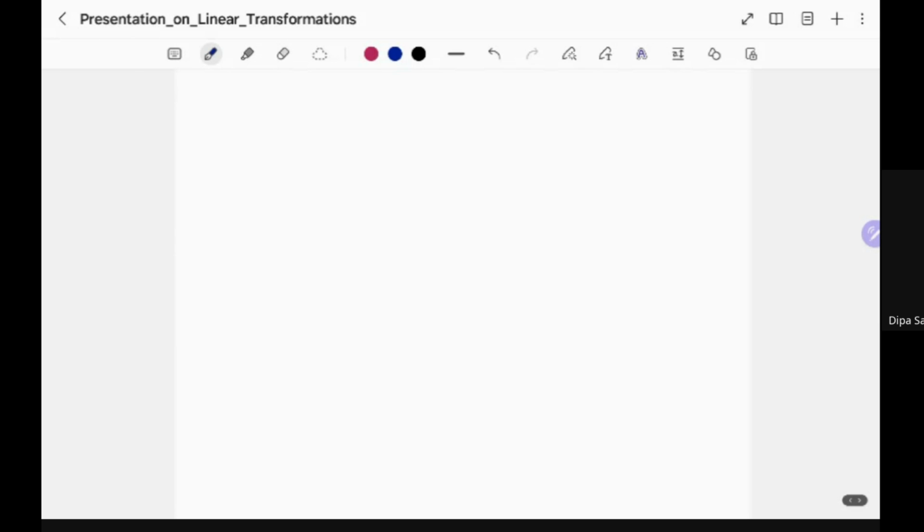Now, what does that mean? Since T is a linear transformation, I can get everything inside. I can write T of the summation Ci Ei is equal to 0. Now I'm applying U on both sides.